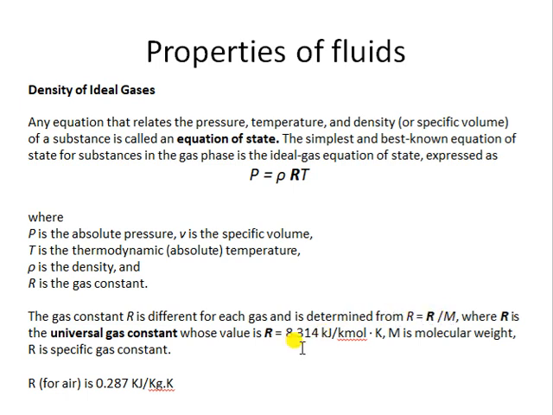So if you divide 8.314 by 29.3, you will get the specific gas constant for air, nearly 0.287, and you can see the units have also changed: kilojoule per kg Kelvin. If you convert this into joules, it will be 287 joules per kg Kelvin. So take care of the units.